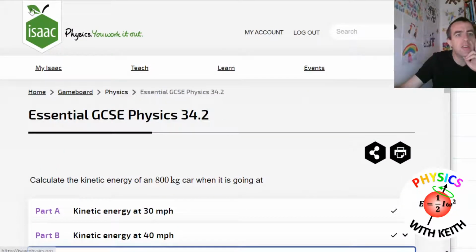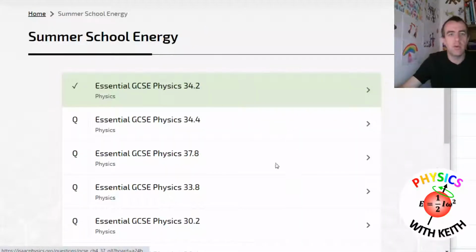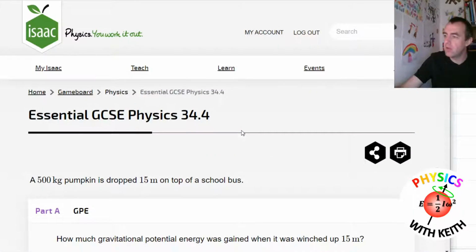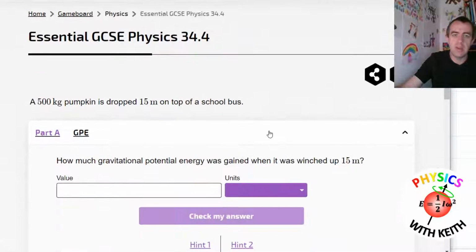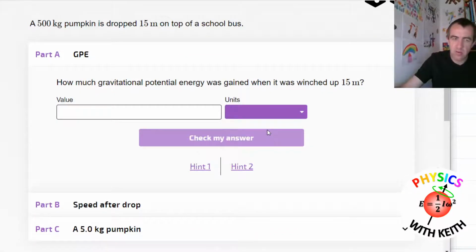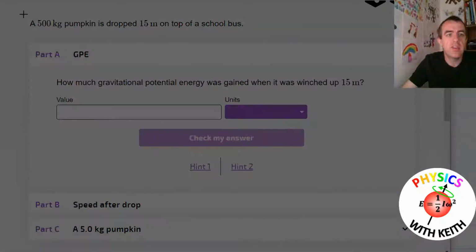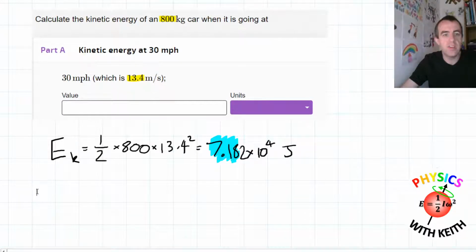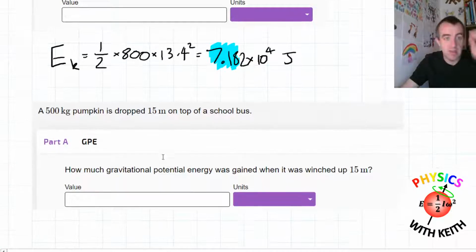Okay, so let's go back to our previous board. That question's been done. Now, the way I designed this board is the first few questions were just exploring the basic equations for energy that you need to remember, so it was quite straightforward. Here we've got gravitational potential energy, and of course there's a number missing here, isn't there? Which is the gravitational field strength, deliberately missing.